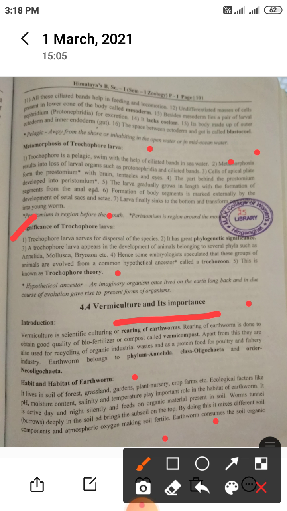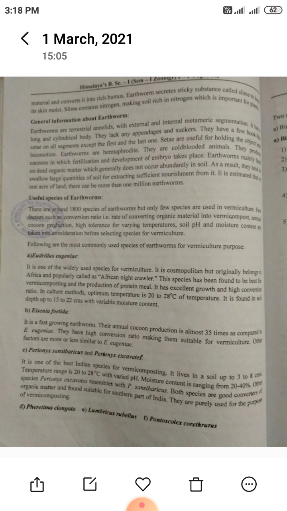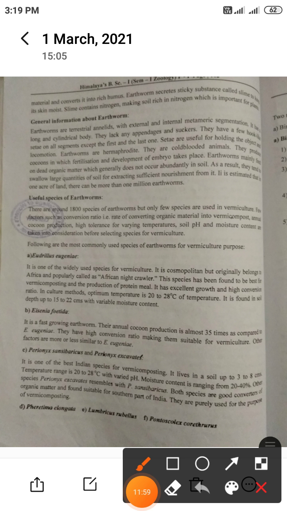Earthworm consumes the organic material in the soil. What does the earthworm do? It composes the material and converts it into rich humus. Earthworm secretes a sticky substance called slime.